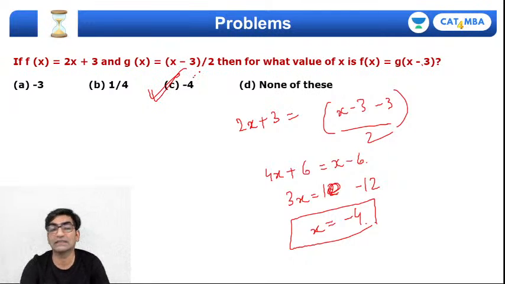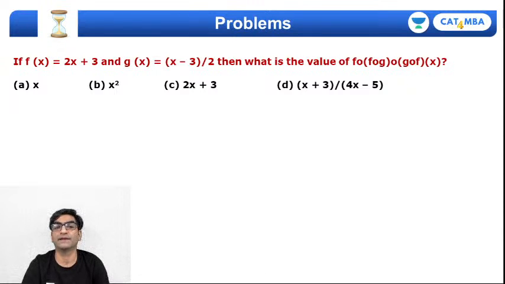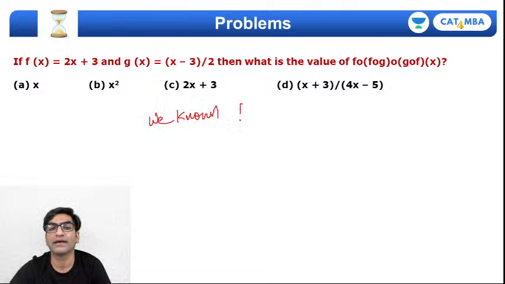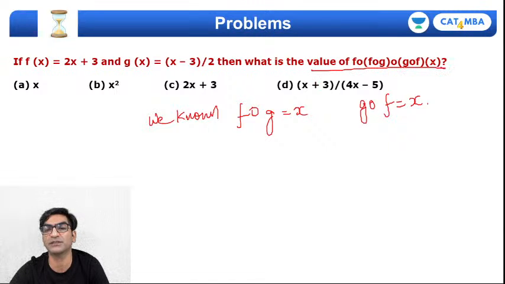Hope that's clear. Right? Another follow-up on the same problem is, what is the value of f of FOG of GOF? अब देखो हम FOG और GOF निकाल चुके हैं. We know that FOG is x and GOF is also x. तो इसको यहाँ ओरिजिनल एक्सप्रेशन में सब्स्टिट्यूट करते हैं.